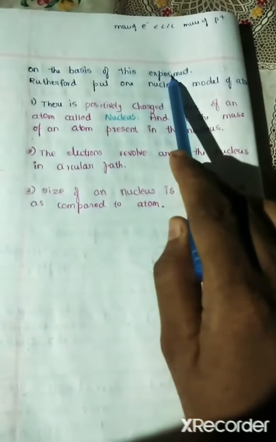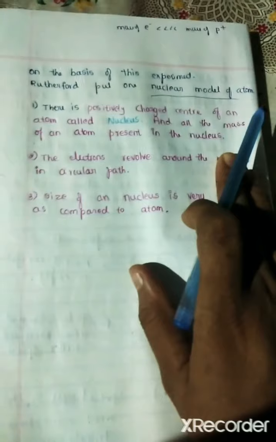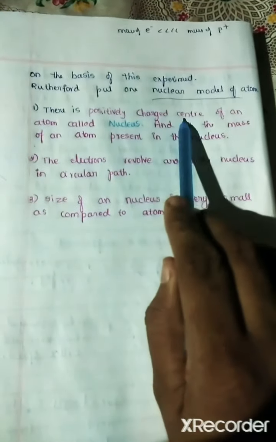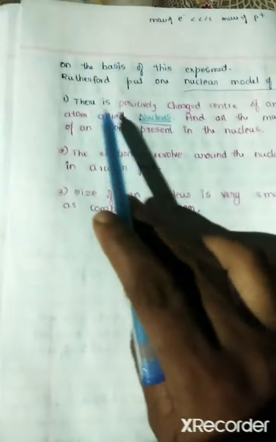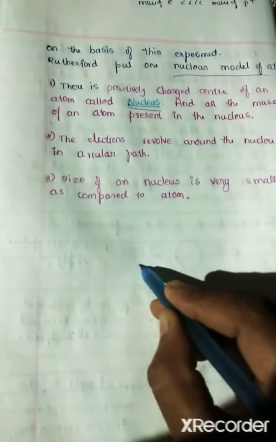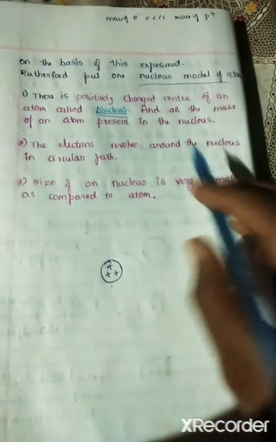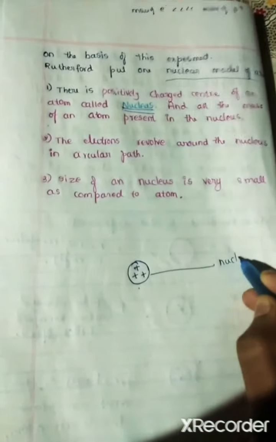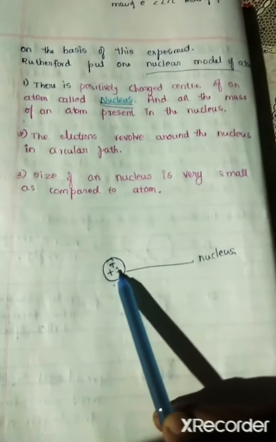On the basis of Rutherford's experiment, he put forward one nuclear model of an atom. There is a positively charged center of an atom called the nucleus. Remember this term, nucleus. There is a positively charged center of an atom, and this is called the nucleus. And all the mass of an atom is present in the nucleus.